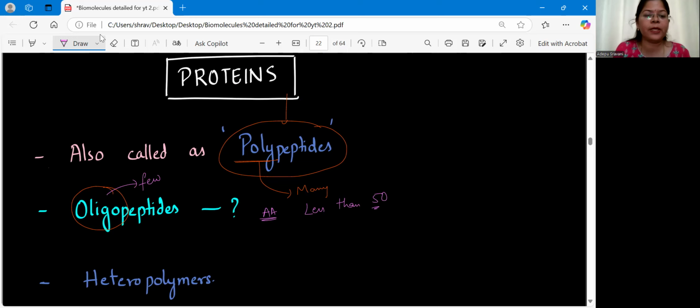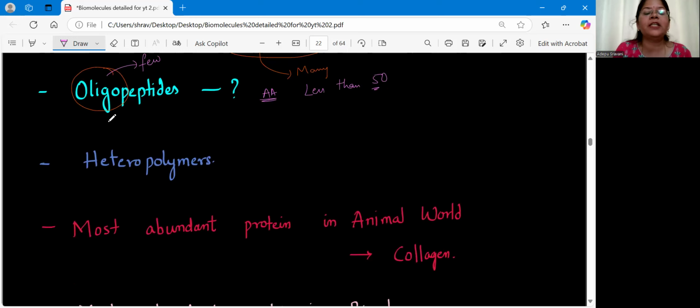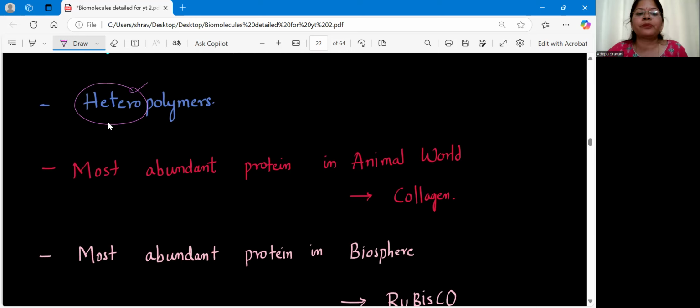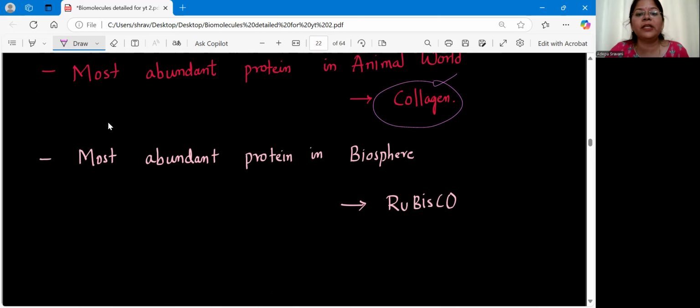Okay. And one more very, very important, proteins are always heteropolymer. This point I have already explained. That means a protein is never made up of only a single type of amino acids. A protein is always made up of different types of amino acids. Clear? And if you remember, the first amino acid will form the N terminal and the last amino acid will form the C terminal. Clear? These points are very important. And the most abundant protein in the animal world, if you talk, it is collagen. Clear? And the most abundant protein in biosphere, if you talk, it is rubisco.